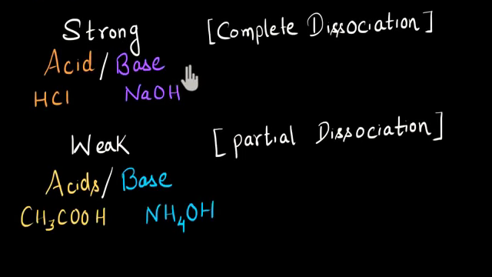In this video, we saw that strong acids and bases undergo complete dissociation, meaning all their molecules will dissociate to give us ions, H plus ions and OH minus ions. And that's why we will get a lot of them. Whereas weak acids and bases will undergo partial dissociation, meaning only a few molecules of theirs will dissociate to give us H plus ions and OH minus ions. And that's why we will have very few of them. And we also saw their examples.